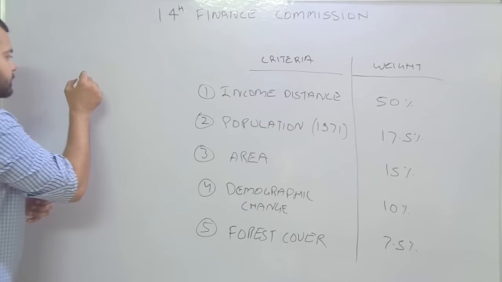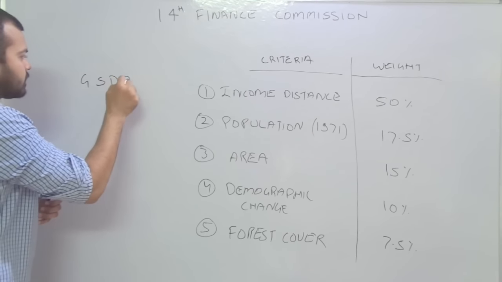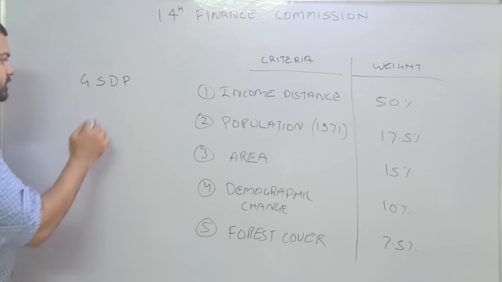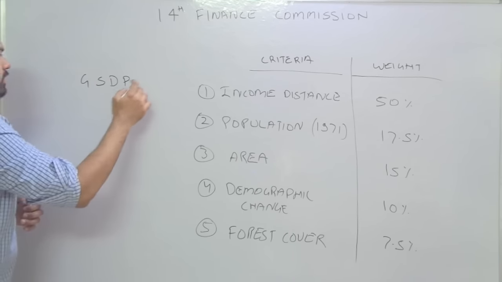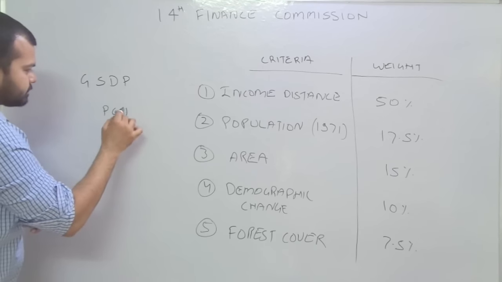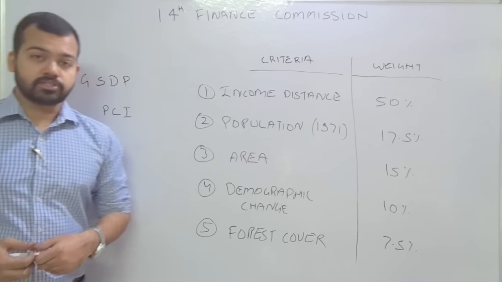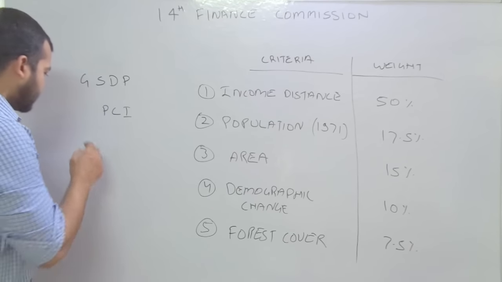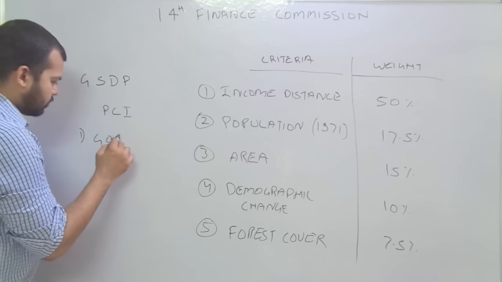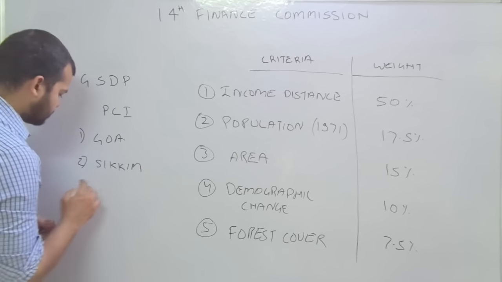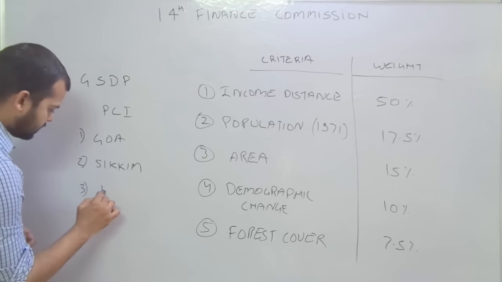Now there's one concept known as GSDP, gross state domestic product. So it means gross domestic state product. We are calculating per capita income of every state in our country. So the first highest per capita income state is Goa, second is Sikkim, and third is Haryana.